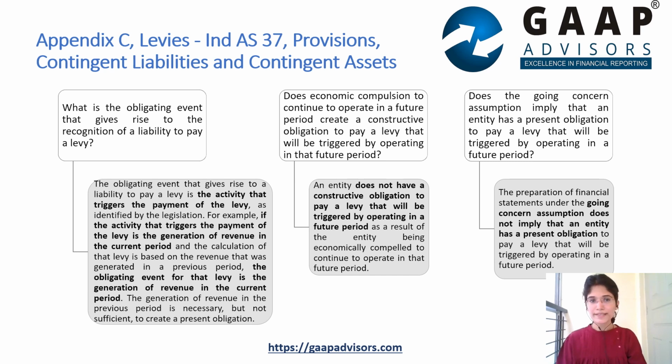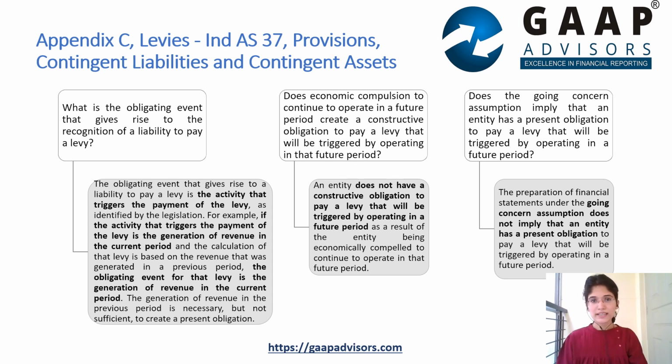So going back to our example, if at the beginning of the fourth year, FY 21-22, it can be concluded that in aggregate the company has generated profits in the last 3 years, FY 18-19, 19-20, and 20-21, then the obligating event arises right on the first day of FY 21-22.